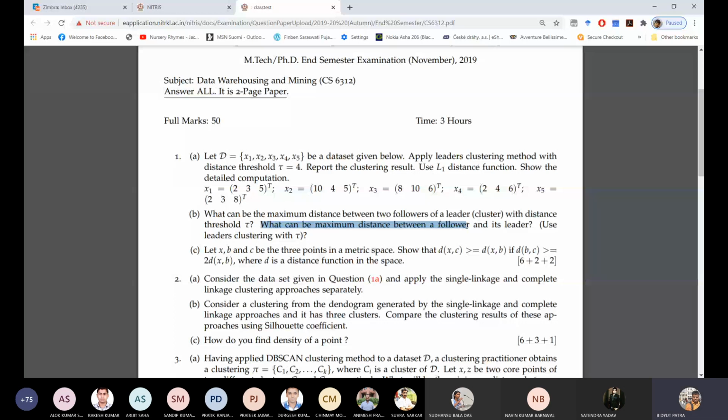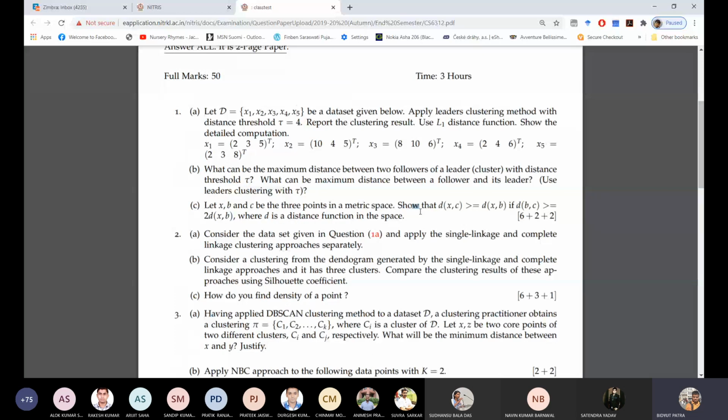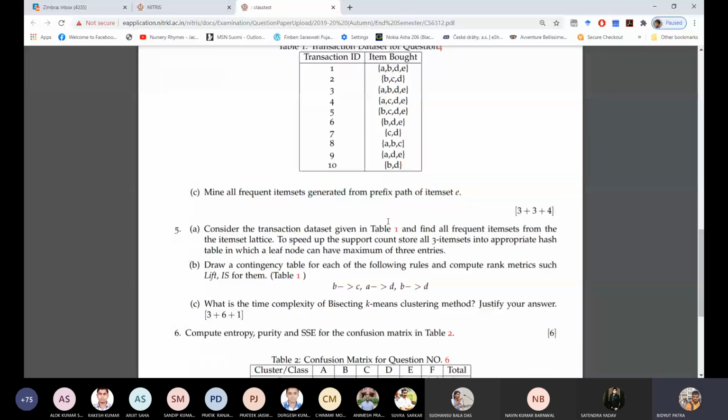So this is another question. Let X, B, C be 3 points in a metric space, such that distance is greater than distance. There is a theorem here that is asked to prove. Probably I will cover this one; I didn't cover it. Actually, in the end sem I basically ask questions only from clustering. Yeah, there are some questions from other parts also.